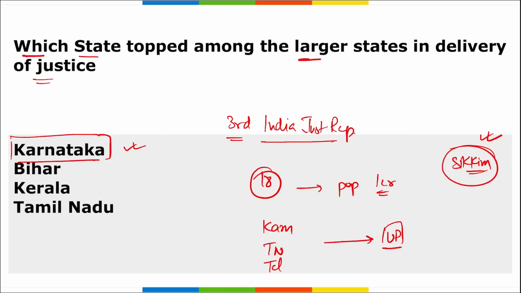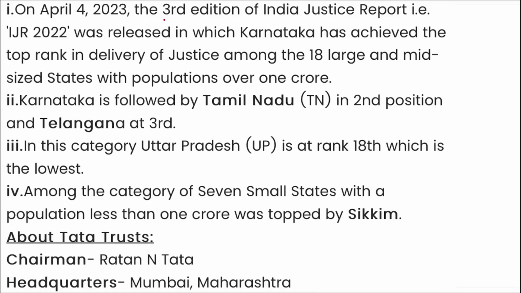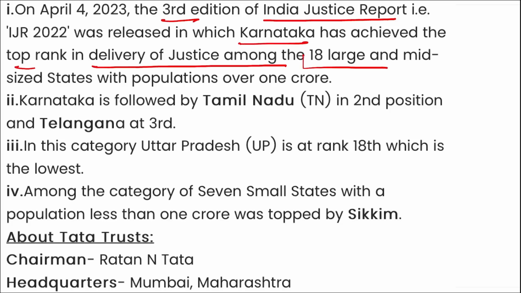Alright, next, here you can see the third edition of the India Justice Report, and it stated that Karnataka achieved the top rank in delivery of justice among the large and mid-sized states, whereas Sikkim topped among the small states where the population is less than 1 crore. Then in second place Tamil Nadu, and third is Telangana.